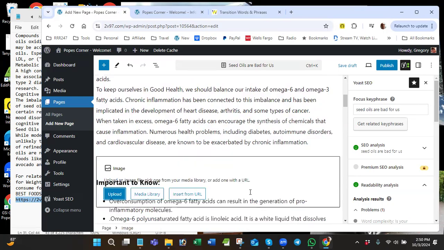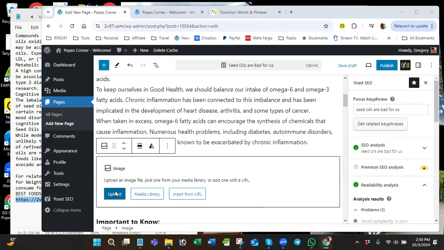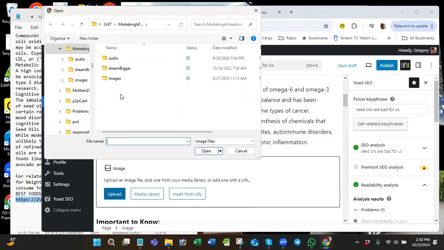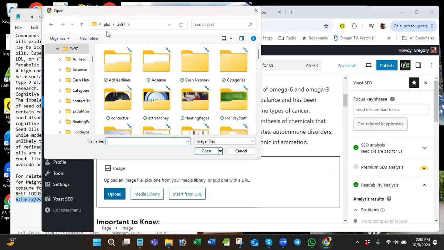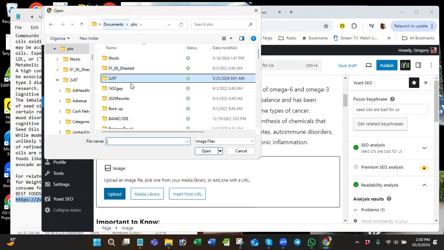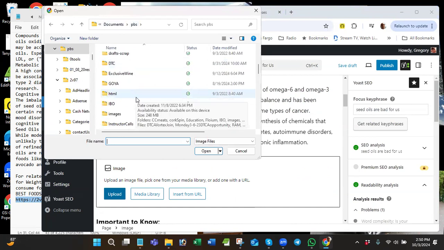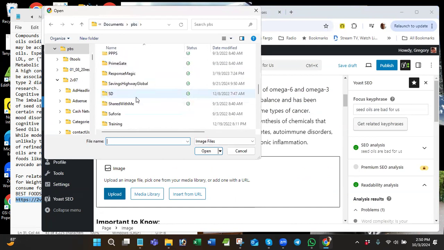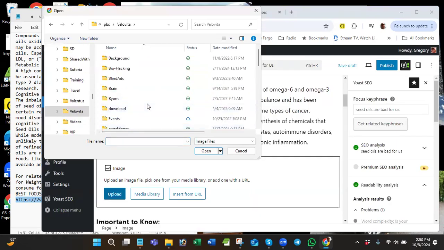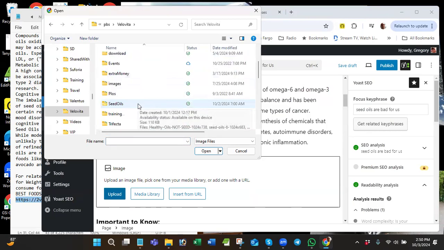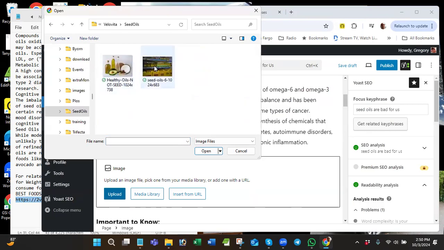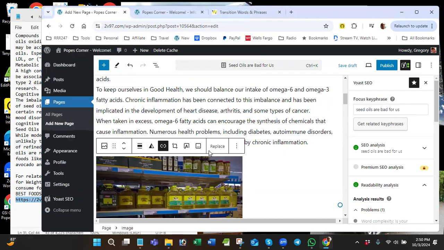So I click on image. And then I click on upload. And then now I got to go to where my image is. So you got to know where you put your stuff. All right. So seed oils, I'm assuming, is going to be in Velveeta. And that's why I made my seed oils folder in my Velveeta folder. Okay. So here's Velveeta right here. And go down to the S's, and here it is. And this is the image I want to use at this point. This is the market images, or the images of seed oil in a market.